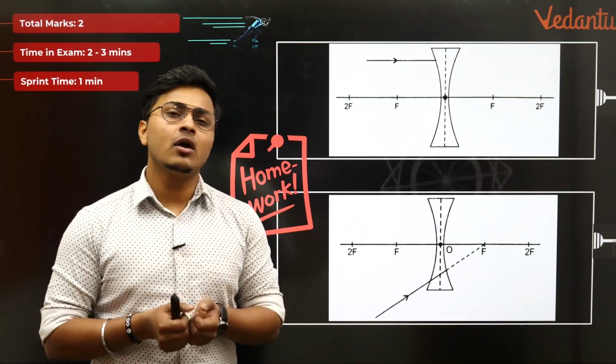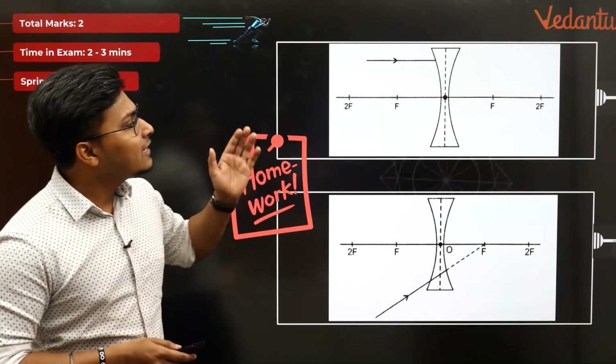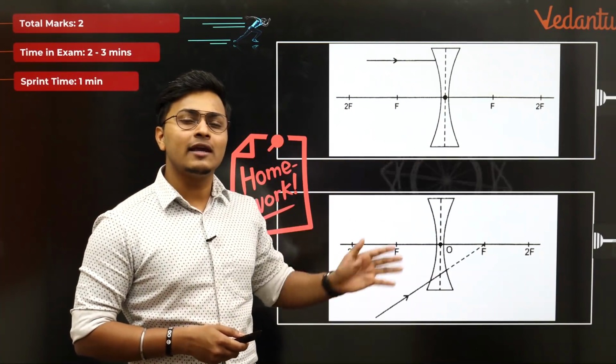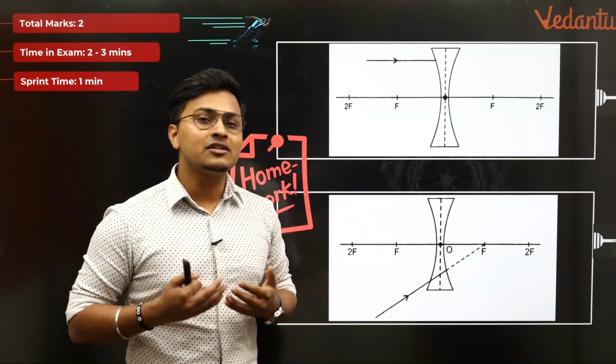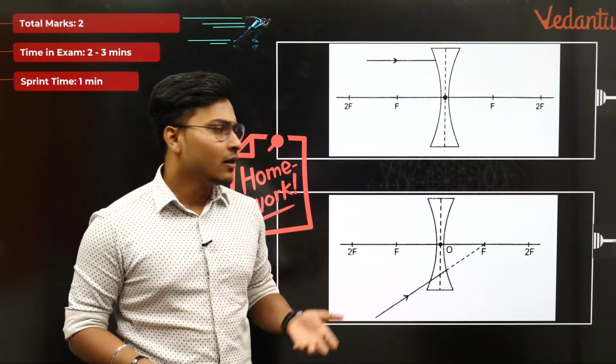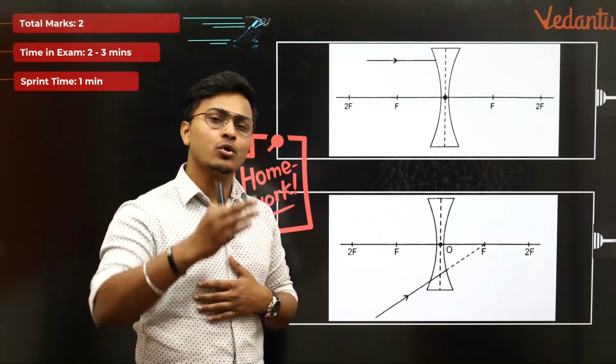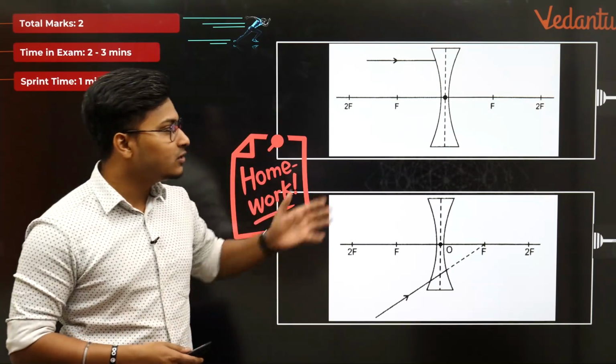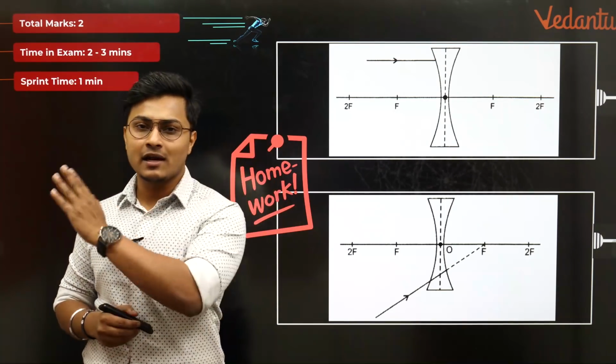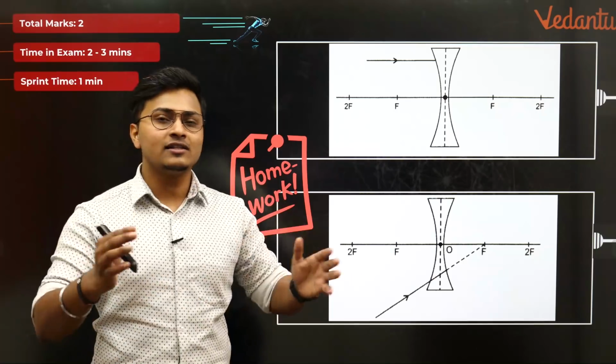My dear students, you can put down in the comments down below by just telling me that after refraction in this concave lenses, where are the light rays gonna go? That's all you need to tell me. And once you tell it to me, I will know that you know how to draw the diagram. Simple. Just tell me for both the cases. Sir, case 1, this is the answer. So case 2, this is the answer. And this is what we get.